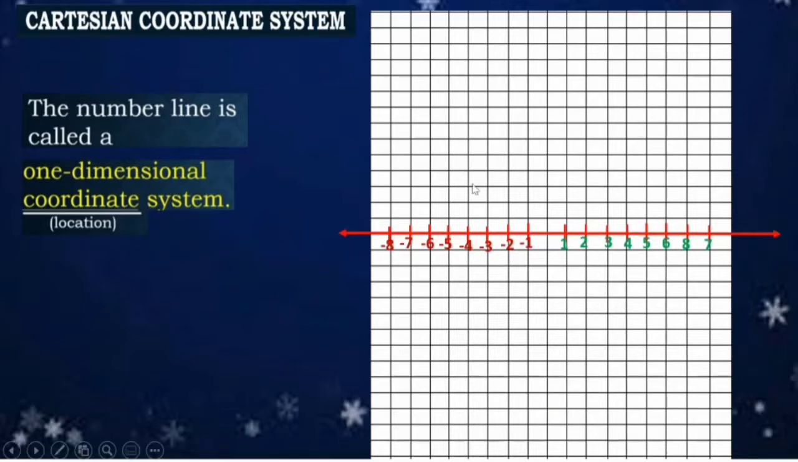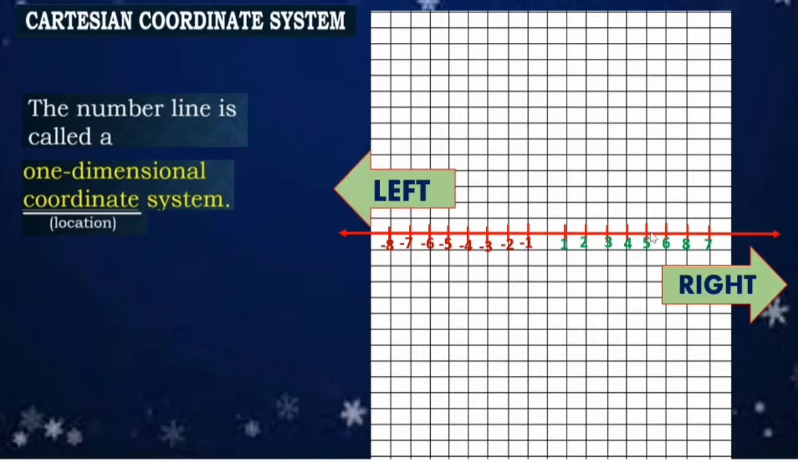It is a one-dimensional coordinate system because it moves to the right and left only. So this number line, we can extend it right and left, as long as you can. Kung ano yung kailangan nyo, pwede nyo i-extend yung number line na yan.